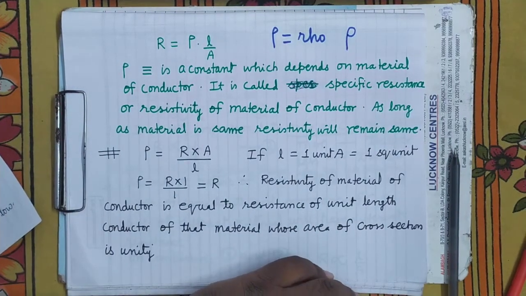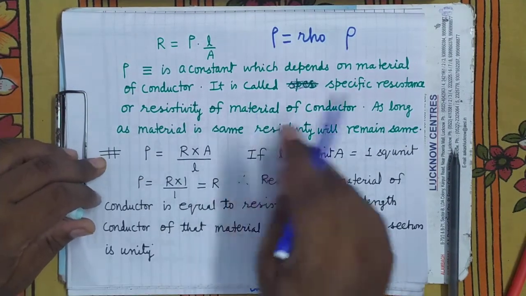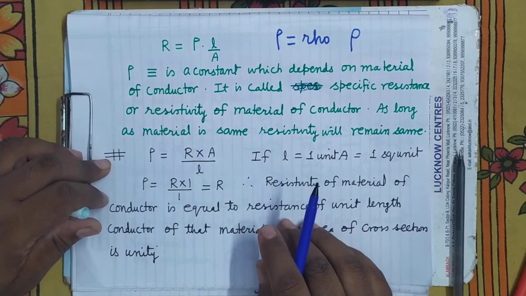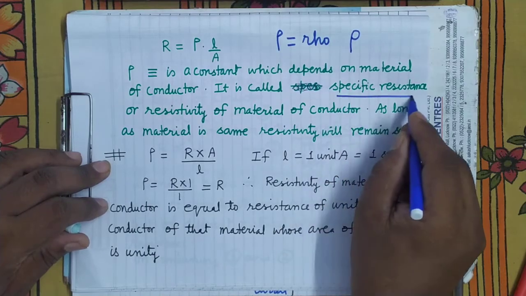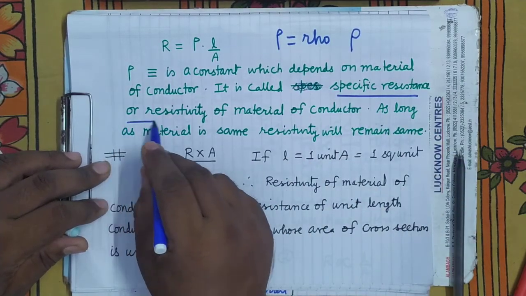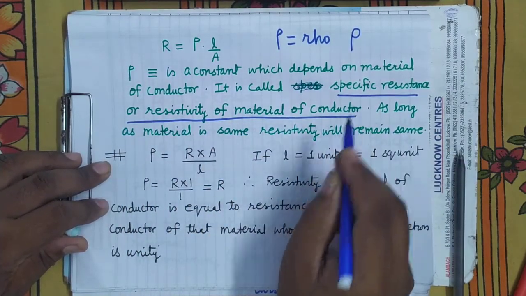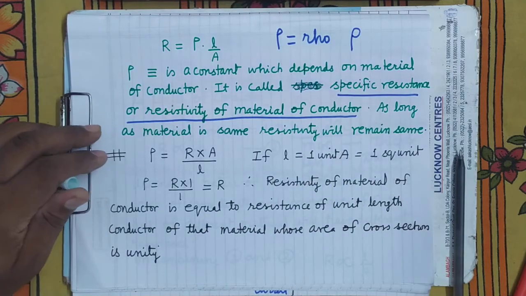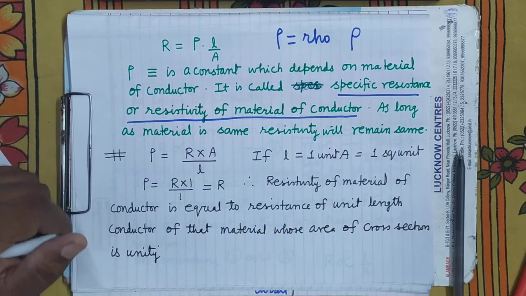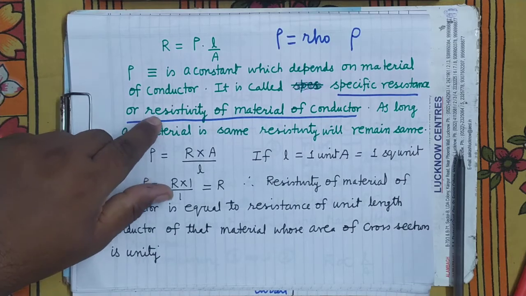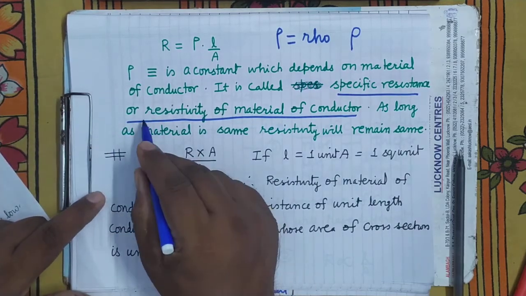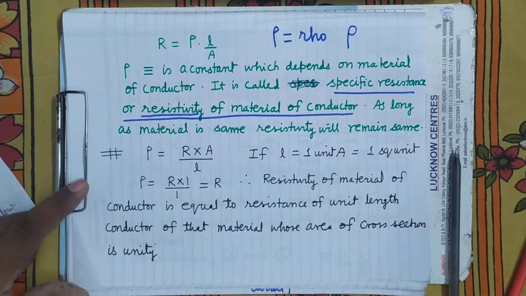So it is a constant which depends on the nature of material of the conductor. It's clear. And it is called the specific resistance or resistivity of the material of the conductor. As long as temperature is constant, as long as material is same, resistivity, that is rho, will remain unchanged.